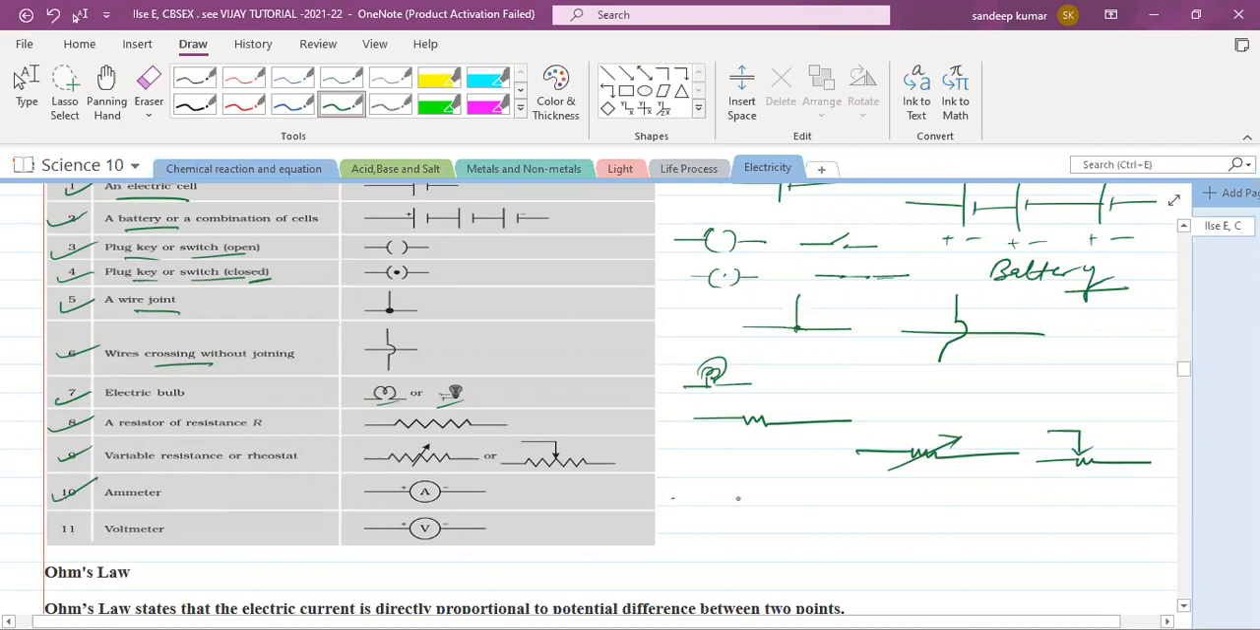Ammeter is a device which is used to measure the current. So we are just writing A in a circle. Okay, so this is the ammeter. Voltmeter is represented like this. What it will do is give the readings of voltage.